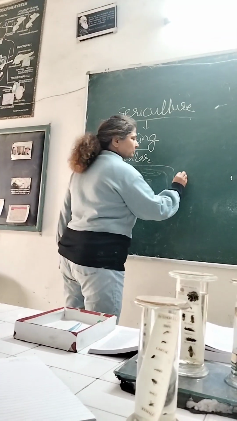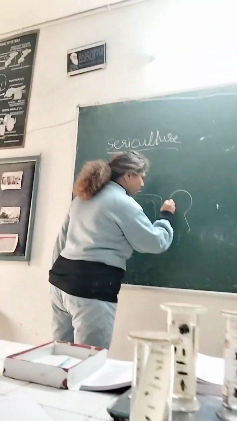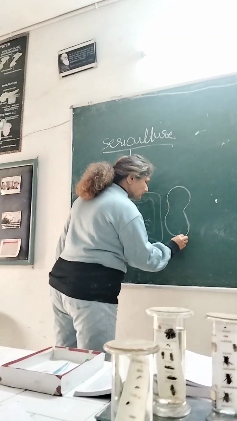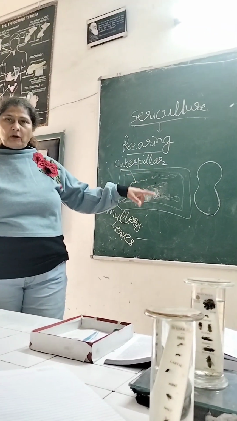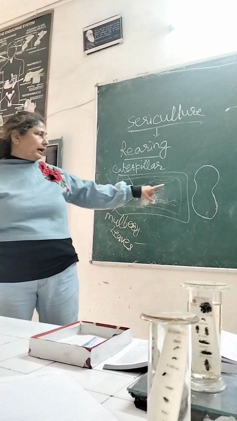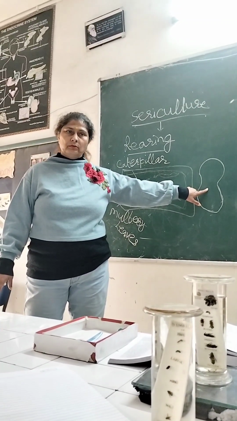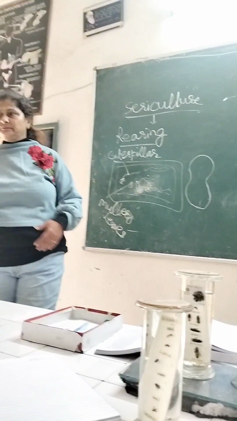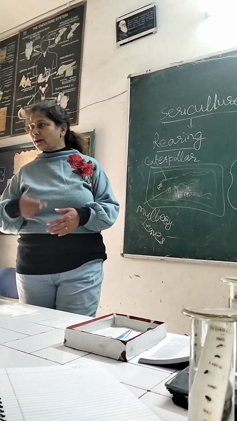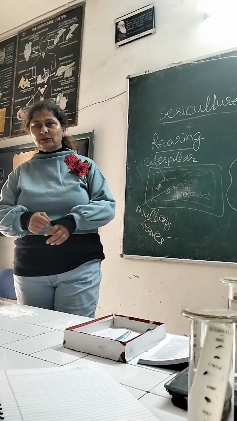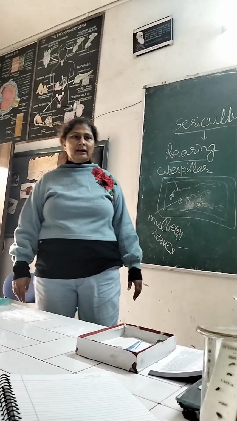Then there is formation of such a cocoon. Another part of the story is that the farmers also take these cocoons by weighing them, and they agree how many cocoons to take and how many to give.